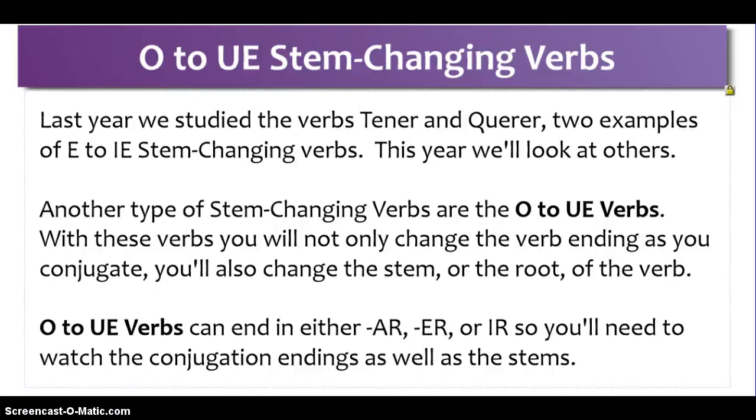And a stem-changing verb means just that. Not only are you going to be changing the conjugation or the ending of the verb from AR, ER, or IR to the conjugation endings we've been working with, but you're also going to change the stem or the root of the verb. Each one of these verbs will have an O in their stem that you will replace with a UE. They all can end with either the AR, ER, or IR endings, and those conjugation endings will stay the same. We'll take a look at that in just a second. But let's see which verbs we're working with.